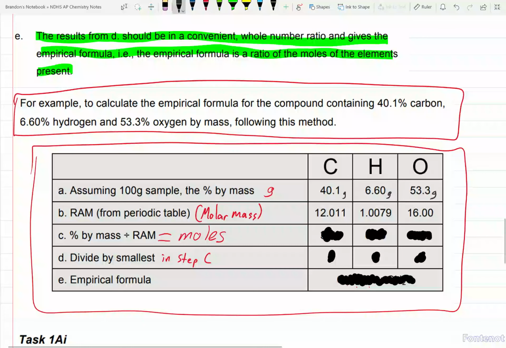Alright? What you're going to do is divide A by B. So basically A divided by B. And you'll get some numbers here, okay? Be lenient with your decimal points. Basically give yourself 2 places, 3 places past the decimal, so that you have some wiggle room. 40.1 grams divided by 12.011 is equal to 3.34. Hydrogen, 6.60 grams divided by 1.0079 is equal to 6.55.